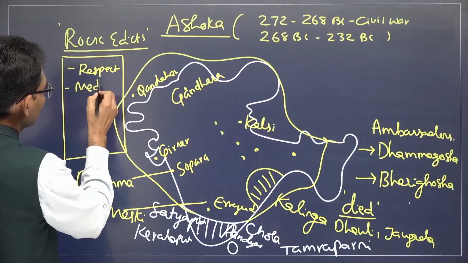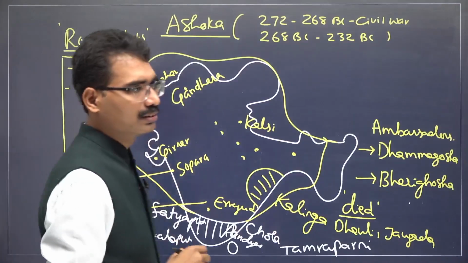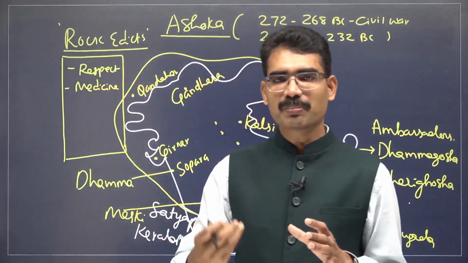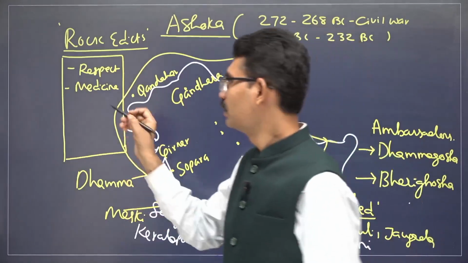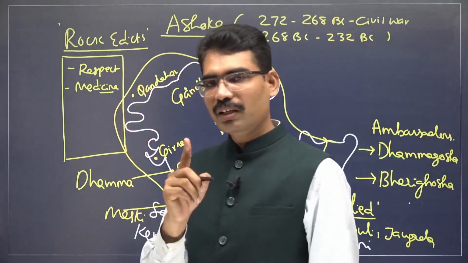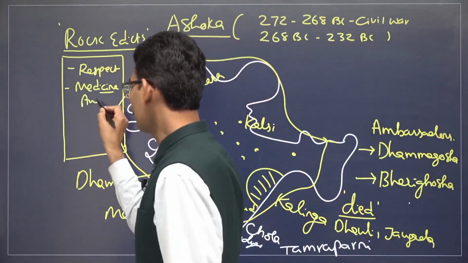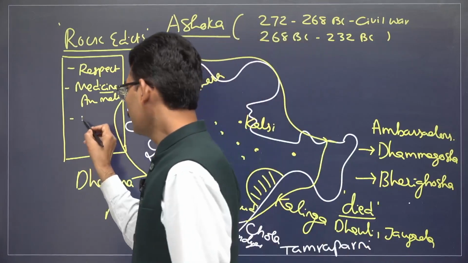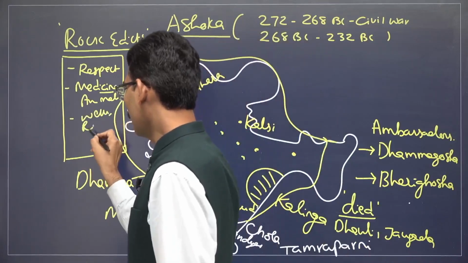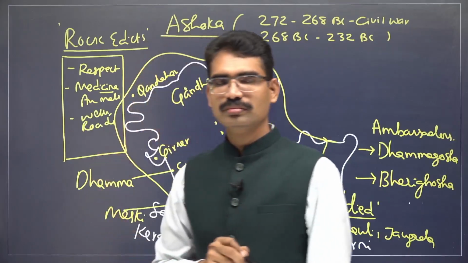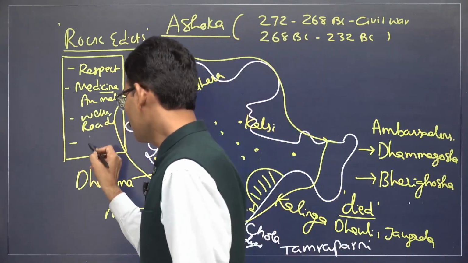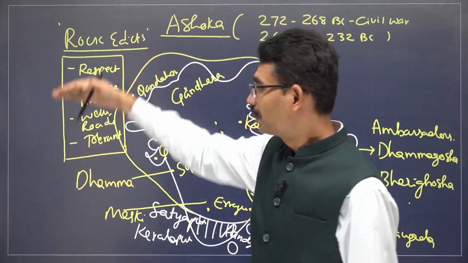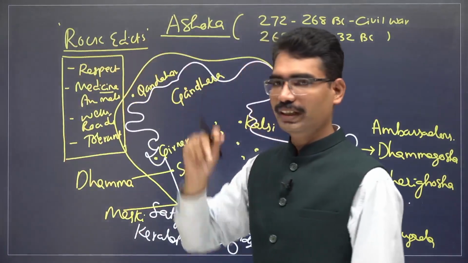He appointed physicians so that his people get medical attention. Not only for people, even for animals, he arranged this. Next, he dug wells, he laid roads, and he asked the people to become tolerant towards other people. These are the points given in these rock edicts.